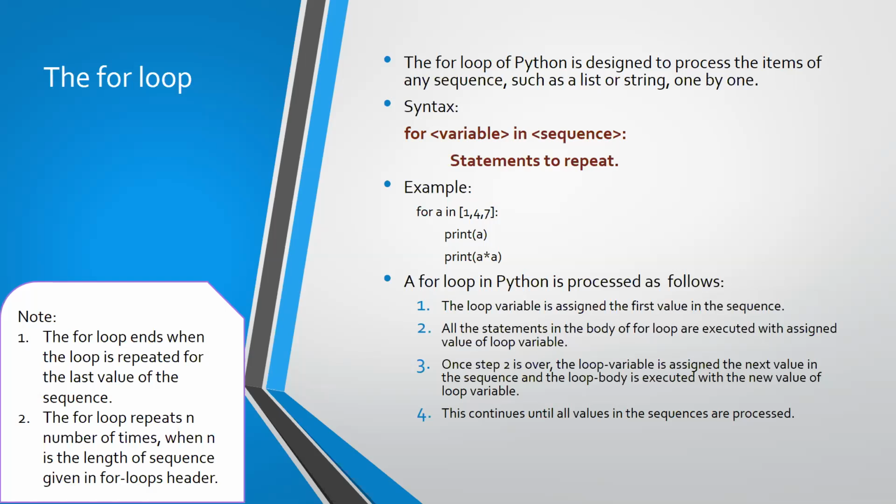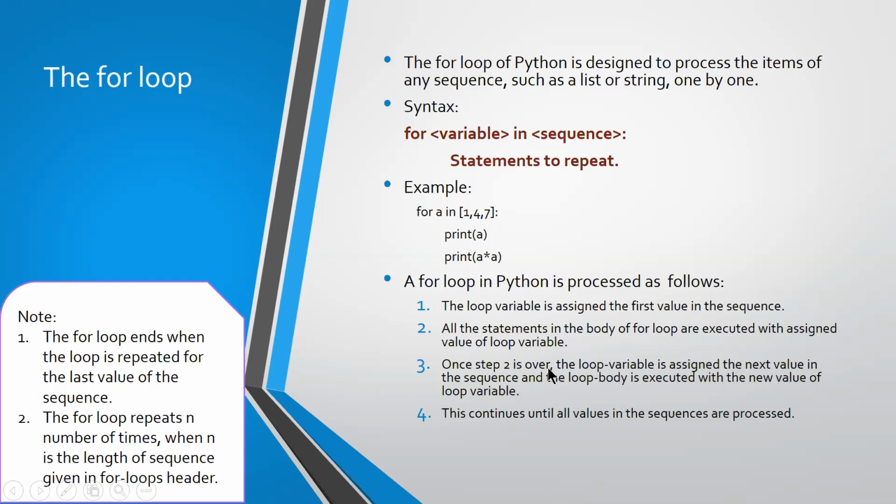So that is what is explained here. A for loop in Python is processed as follows. The loop variable is assigned the first value in the sequence, that is, a is assigned the value 1. All the statements in the body of the for loop are executed with the assigned value of the loop variable. So with a value 1, the body of the statements gets executed.